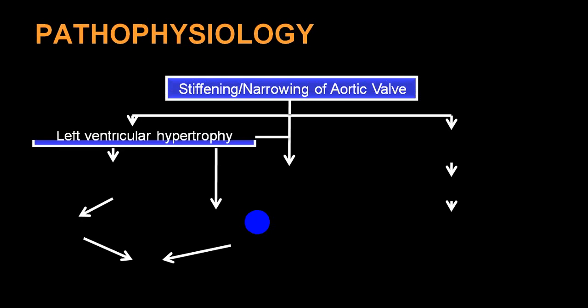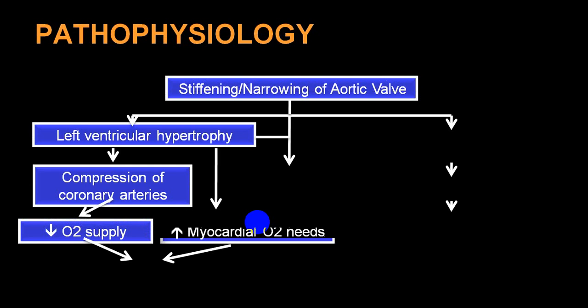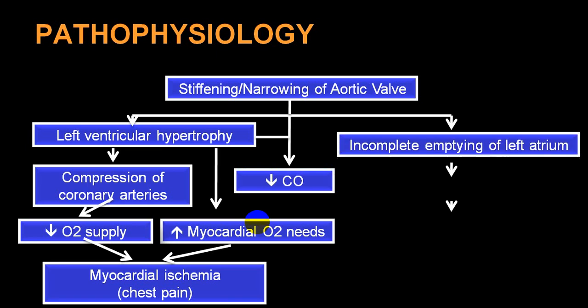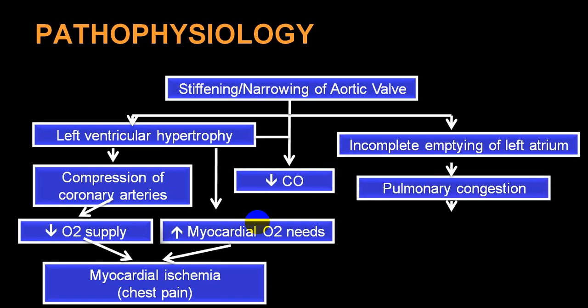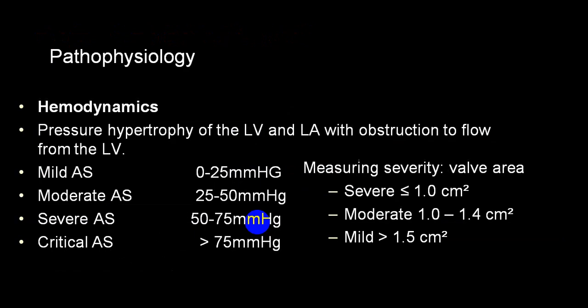So stiffening of the aortic valve, left ventricular hypertrophy, compression of the coronary artery, decreased oxygen supply. Because of hypertrophy of the left ventricle, increased myocardial oxygen demand. So demand is more, supply is less, myocardial ischemia, decreased cardiac output, incomplete emptying of the left atrium, pulmonary congestion, and right-sided heart failure.